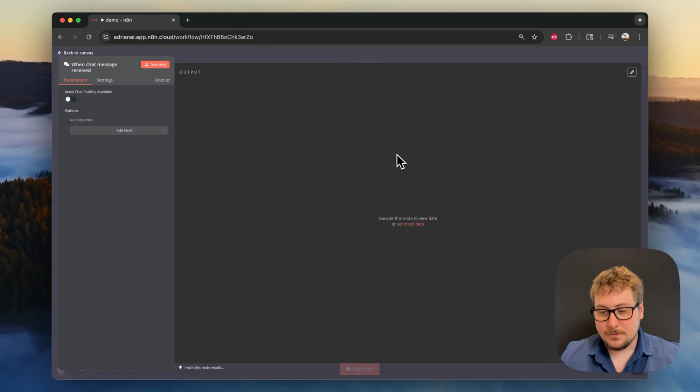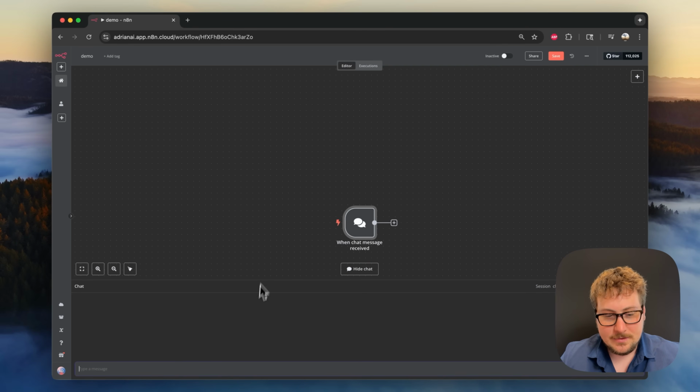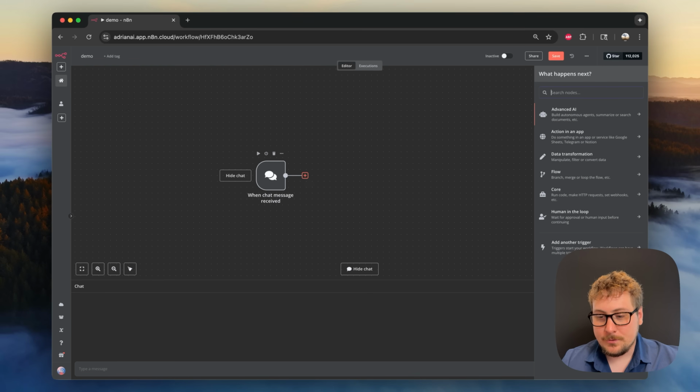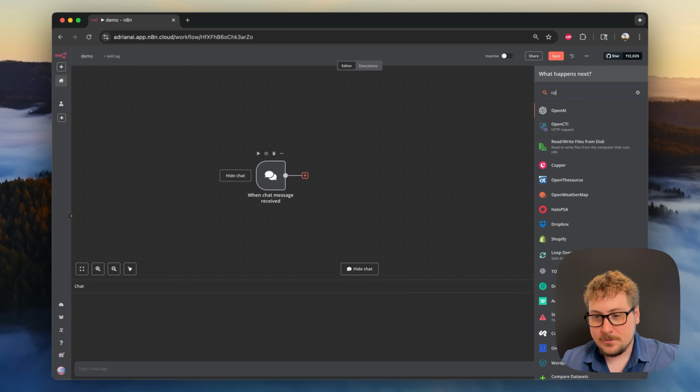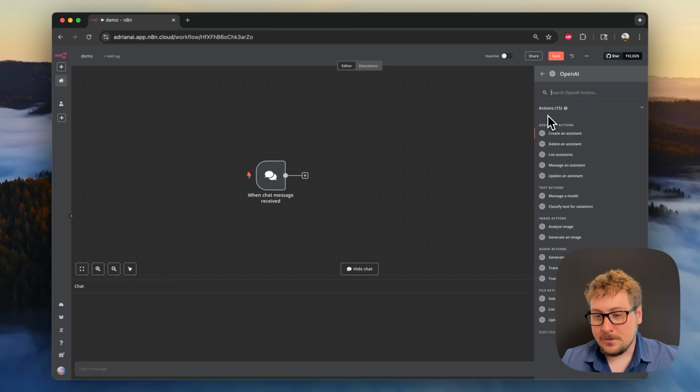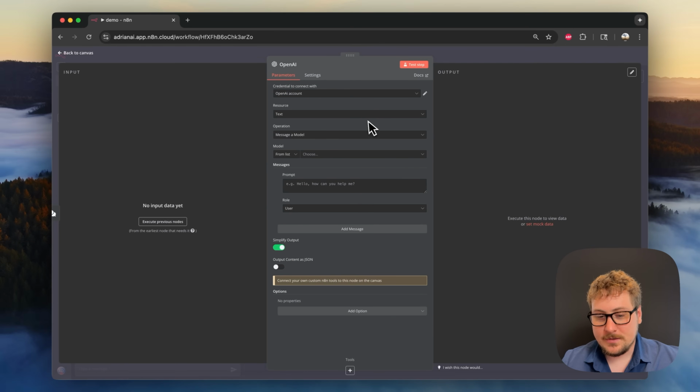So I'm going to be clicking that one right there. And we're going to be setting it up super simple. I'm just going to hit test chat right here, and the chat will appear at the bottom. So now that we have this node, the first thing that's going to happen is the chat is going to be received. Then you can see there's a plus button with this wire right here, and when we click on it, we can create a new node. So for example, I'm going to do an OpenAI node, which will allow us to interface with ChatGPT and all of this stuff. And then for the action, I'm going to do message a model. So that's an extremely basic version of using ChatGPT.